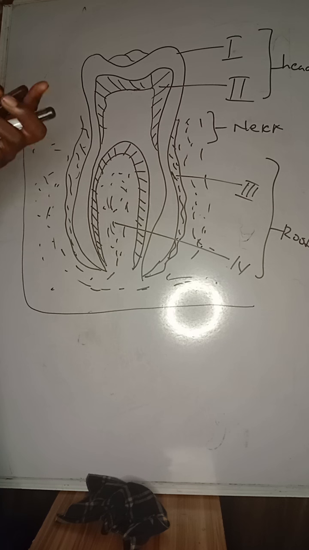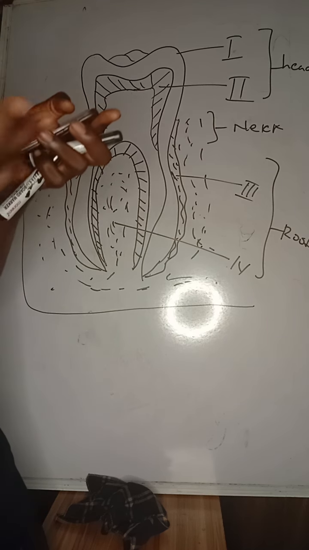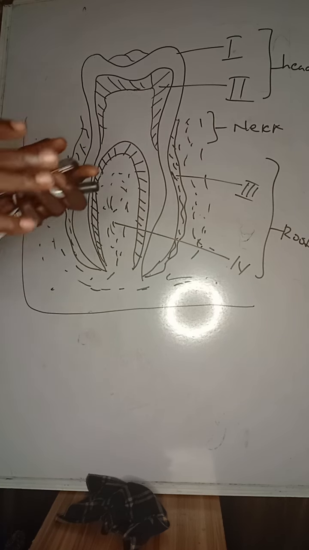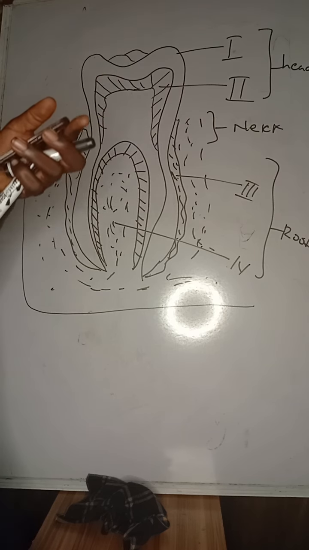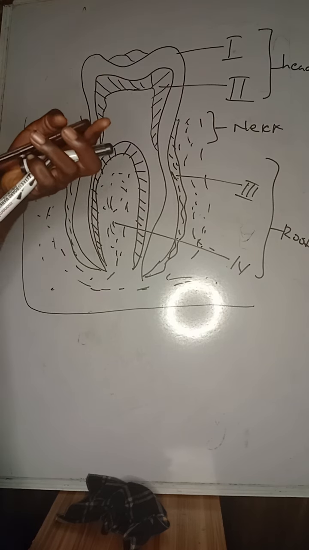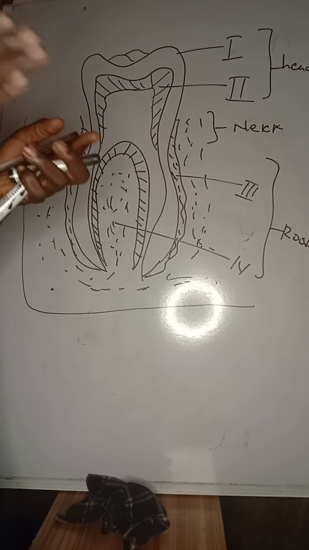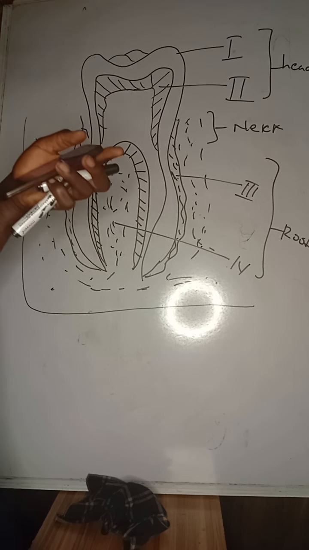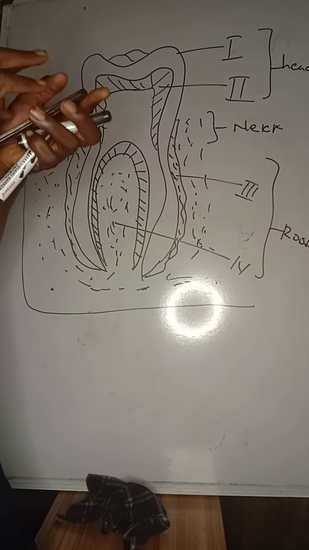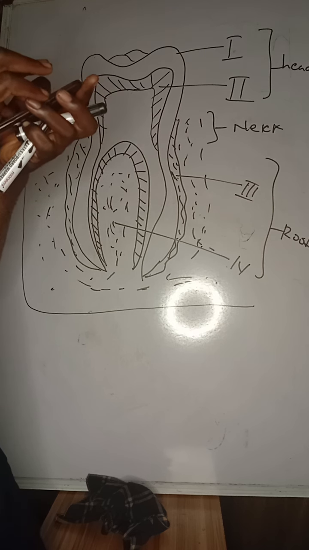So another question: asexual reproduction in Spirogyra is via fragmentation, while sexual reproduction in Spirogyra is via conjugation. They asked a question I think yesterday, some days back, that when an organism breaks into fragments, or when an organism grows and becomes large and breaks off into fragments, that type of reproduction is called fragmentation, seen in Spirogyra.